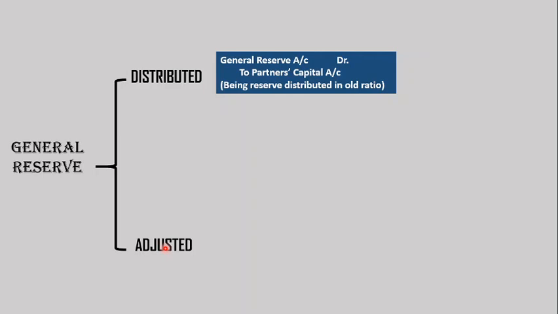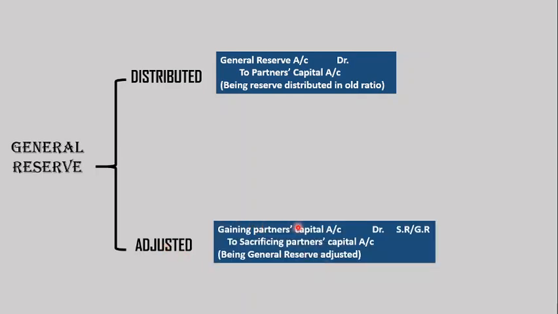That is the concept here. The journal entry will be gaining partners' capital account debit to sacrificing partners' capital account. If the gaining partner is compensating, his account will be debited. In a capital account, debit is a decrease, so his account will decrease by that compensation amount, and the sacrificing partner will receive the amount.